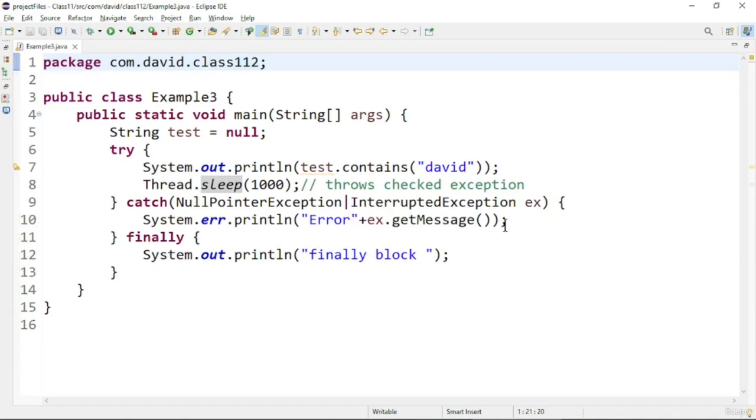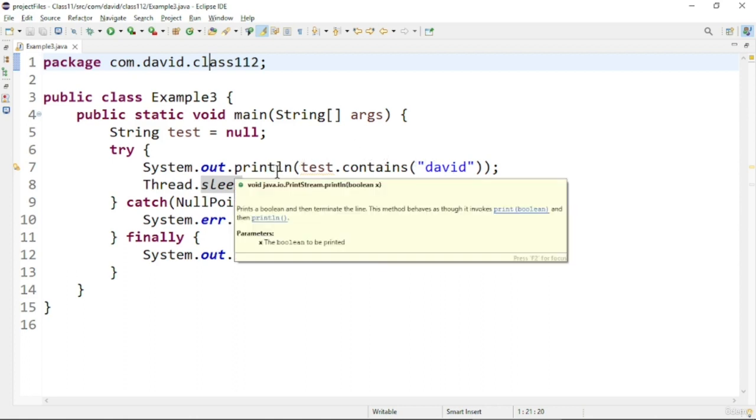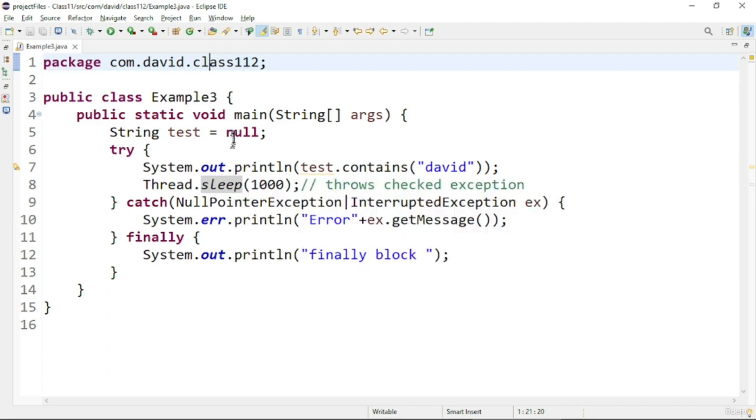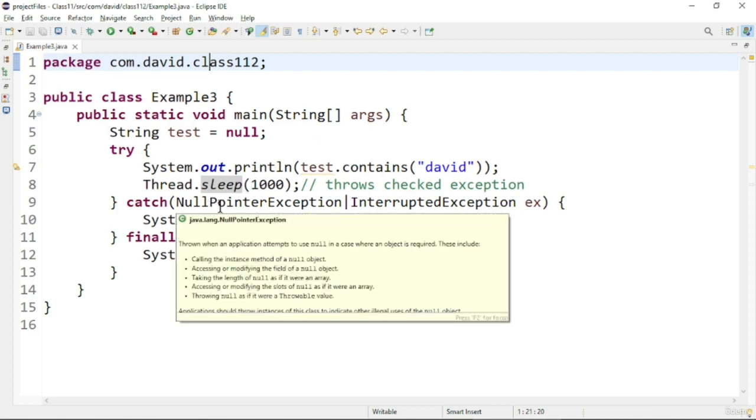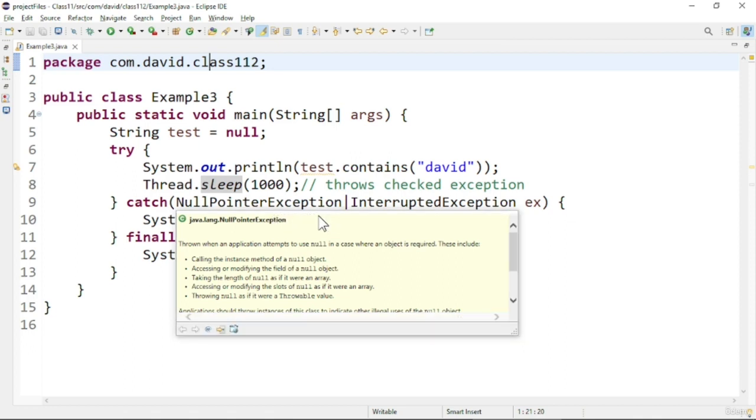Now let us see a program in which all three blocks, try, catch and finally, are used. In this program, I am creating a null pointer error as well as an interrupted exception. Both exceptions will be thrown in this kind of program. I am trying to use the contains method on a null reference, so it will throw a null pointer exception. Another thing to understand here is the Thread.sleep method, which will throw a checked exception, the interrupted exception.